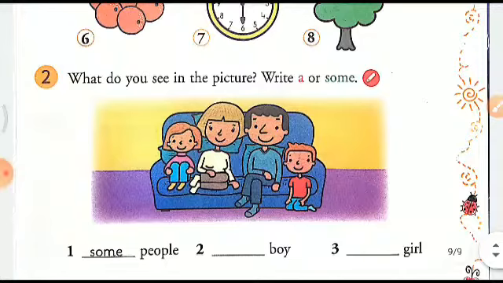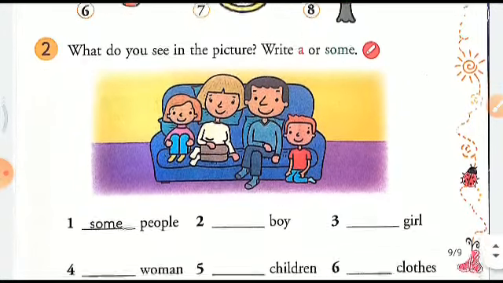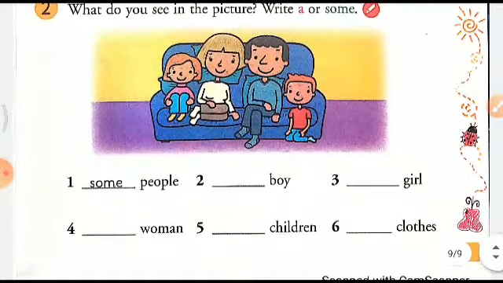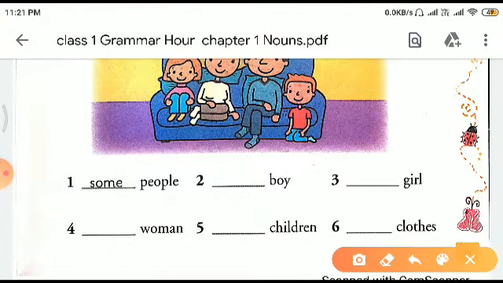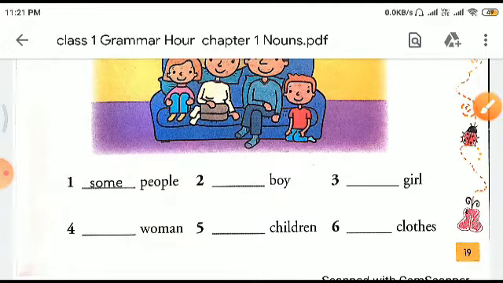Now see, what do you see in the picture? Write a or some based on the picture. See, some people, then boy. How many boys are there? There are two boys. We'll write some boys. How many girls are there? You can see there are two girls. Where are these two? This and this. These are the two girls.